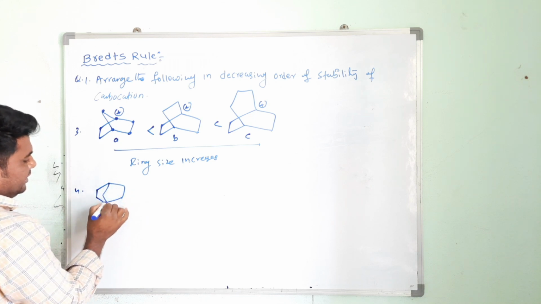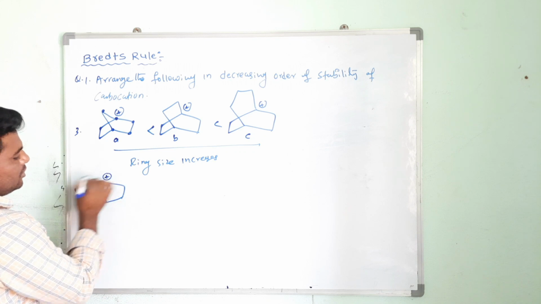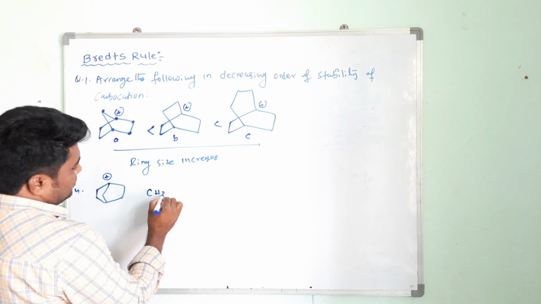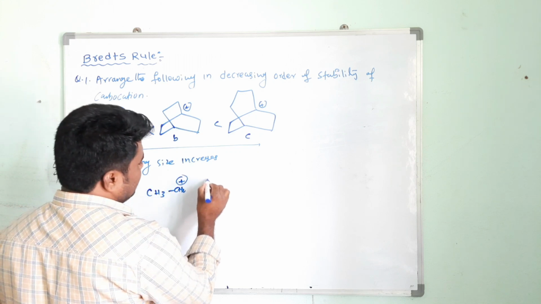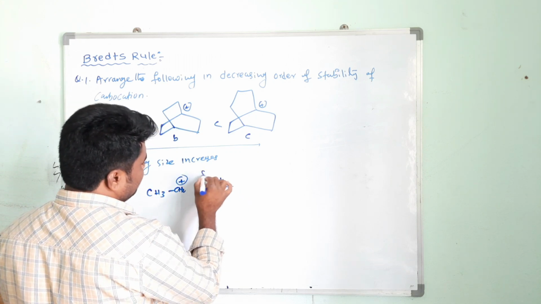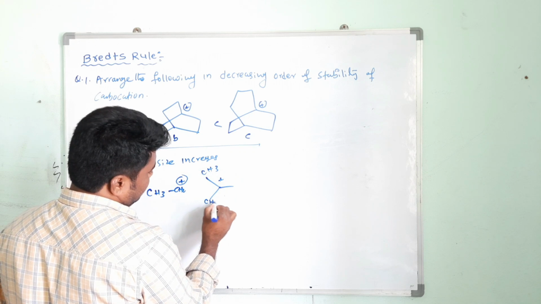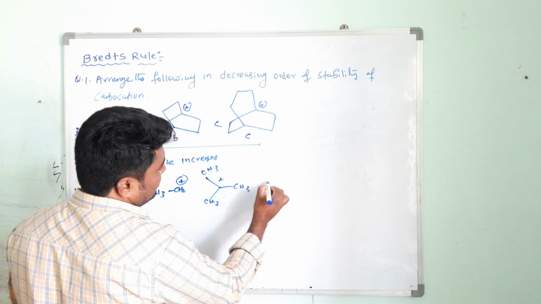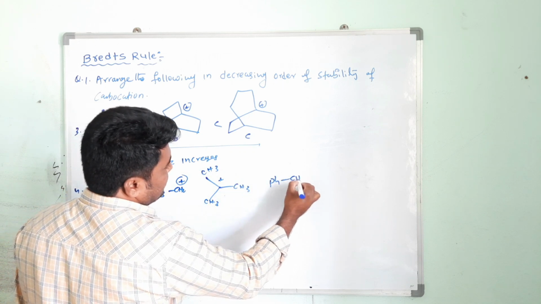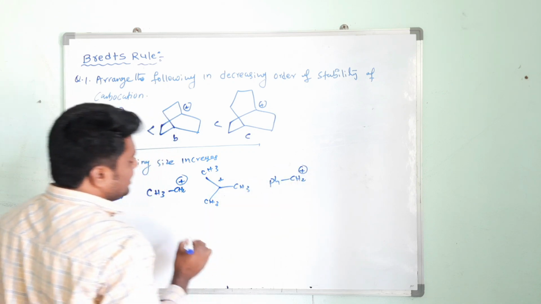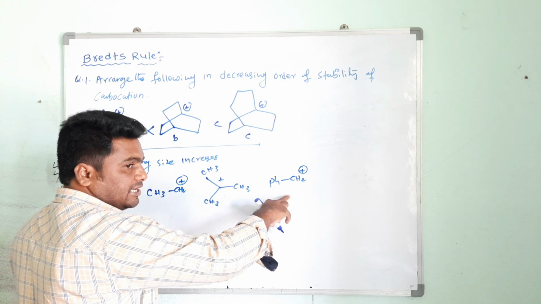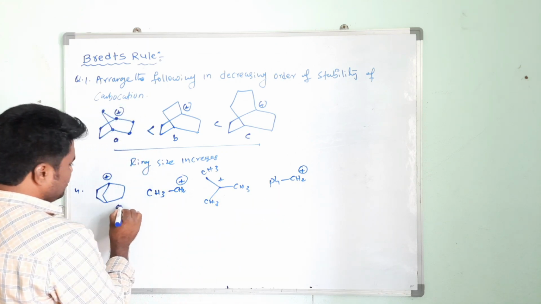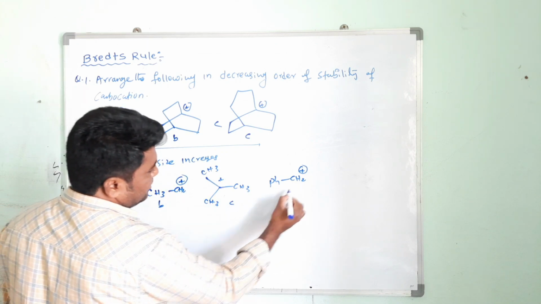Arrange the following in increasing or decreasing order of stability. Then CH3 plus, then here what? Tertiary carbocation, and here what? Benzyl carbocation. So here is an exceptional case, the tertiary carbocation is more stable than benzylic, even though benzylic is stabilized by resonance. So A, B, C, D.